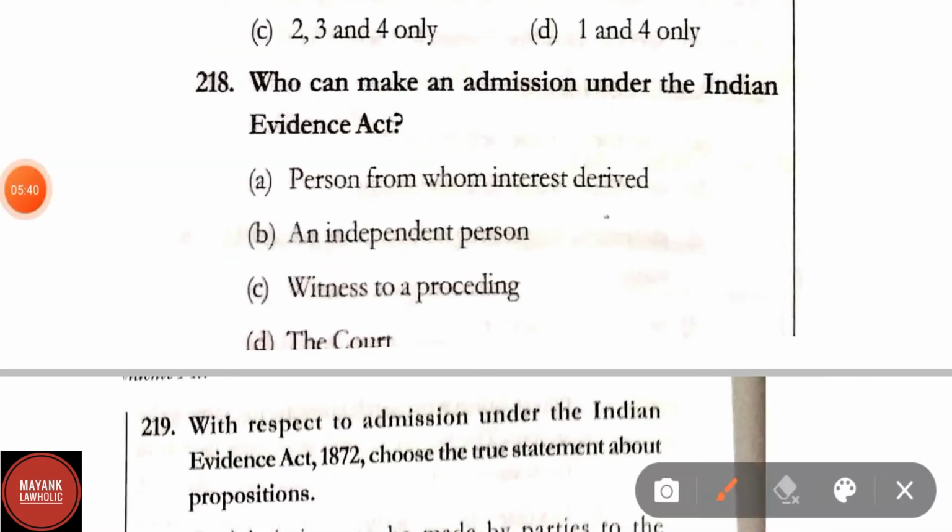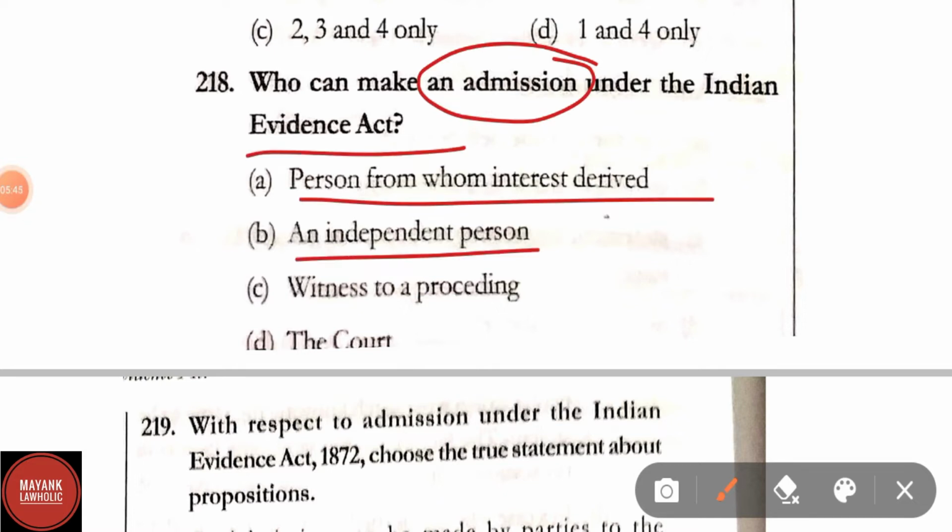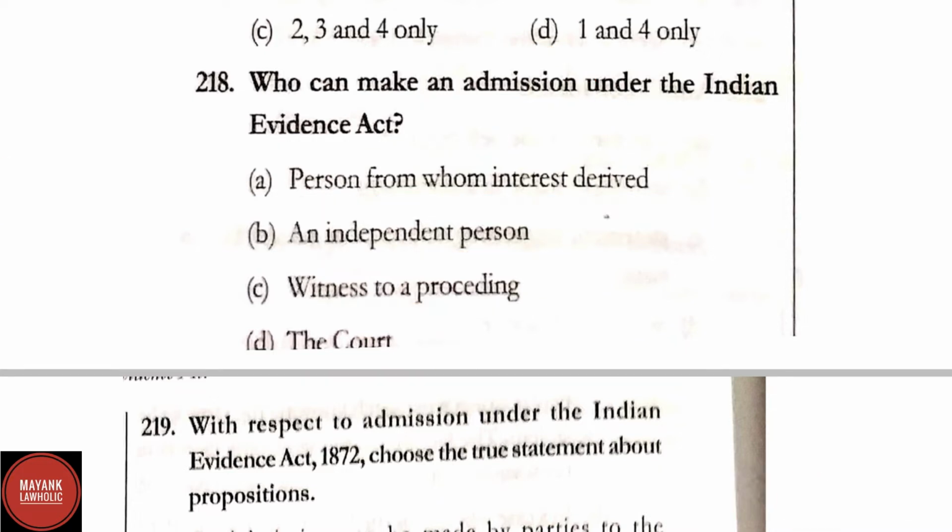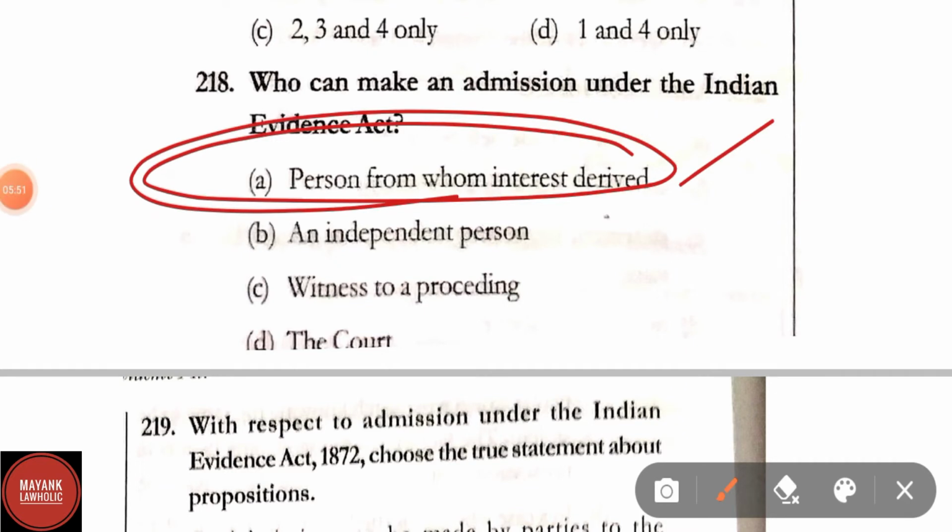Question number 218. Who can make admission under the Indian Evidence Act? Option A, person from whom interest is derived; an independent person; witness to a proceeding; the court. Here correct answer is option A, that is person from whom the interest derived will be the right answer.